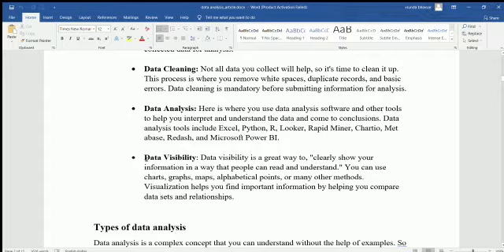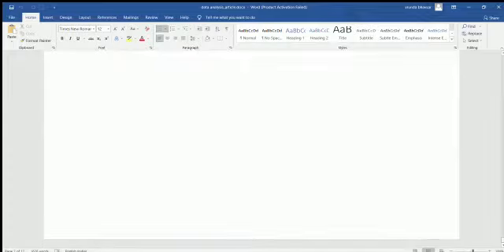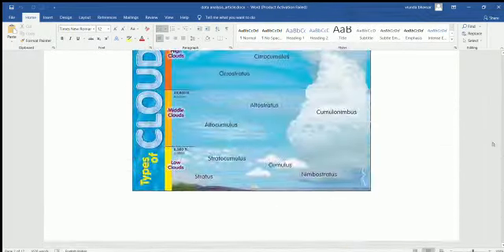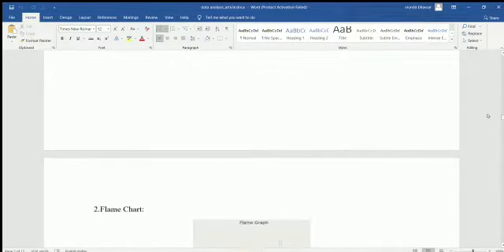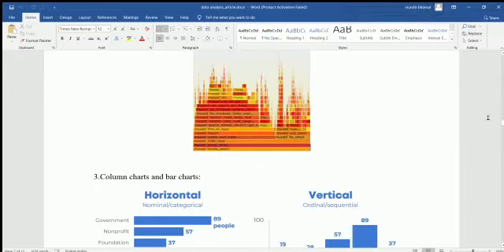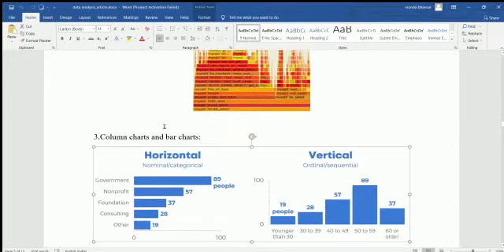This data visibility we see on the last page, like how the data looks after applying it. It is like a flame chart. Using a flame chart we can take some decisions.